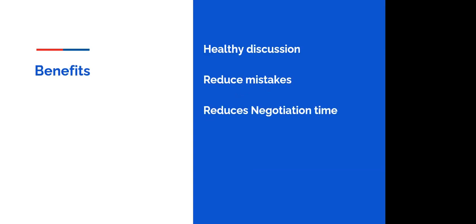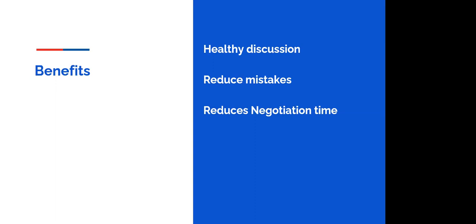Obviously, there are certain benefits to using this feature. The first benefit is healthy discussion. Instead of discussing verbally, we discuss in a professional way. We place a quotation saying our product price is this or that. You can check it, and if you think it is the best price for you, you can give us an order. So this includes a healthy discussion if we use the quotation feature in our organization.